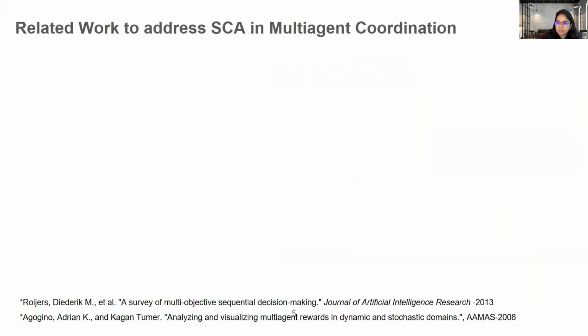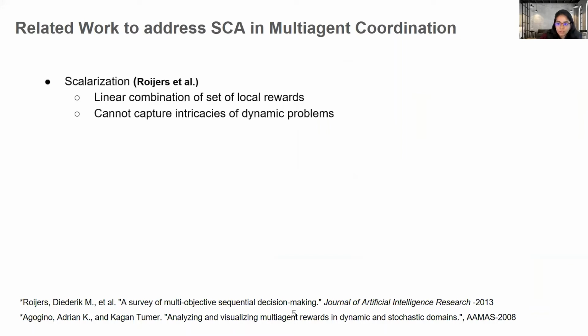Now, there are a couple of existing works along this line which leverage the local rewards to solve complex multi-agent coordination problems with sparse reward. One such approach is scalarization, where the team reward is formulated as a linear combination of a set of local rewards, and the team optimizes that linear combination. But that linear combination cannot always capture the intricacies of the problem that are dynamic and change with different phases of the task.